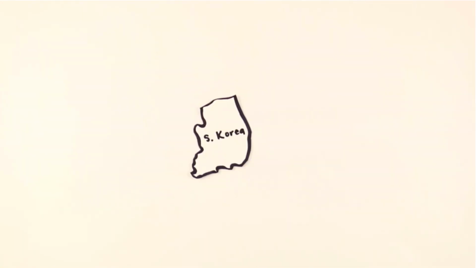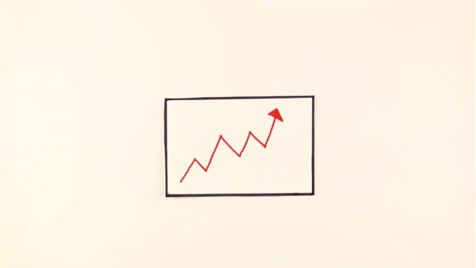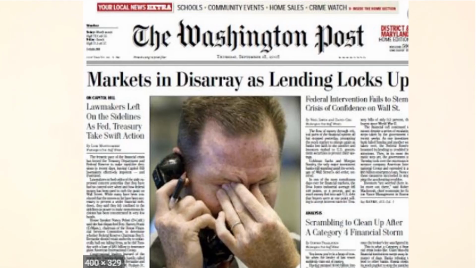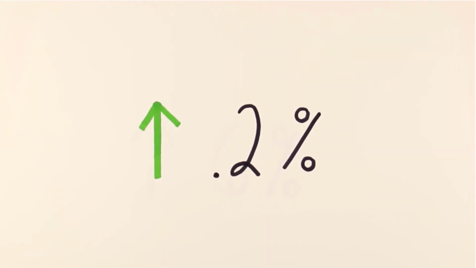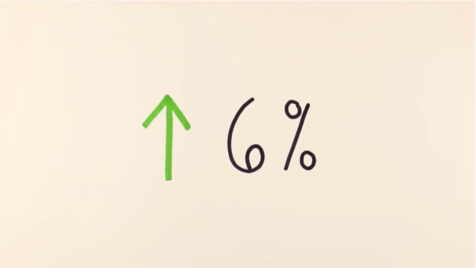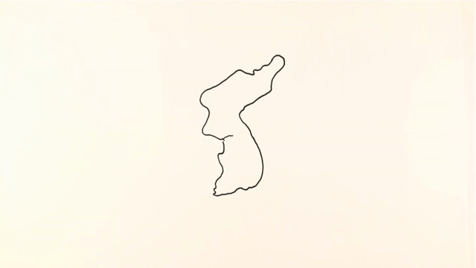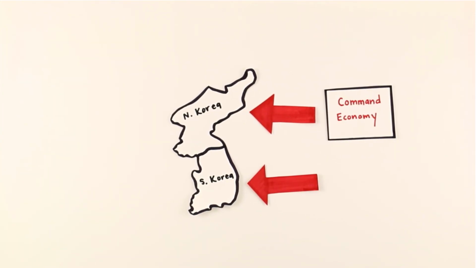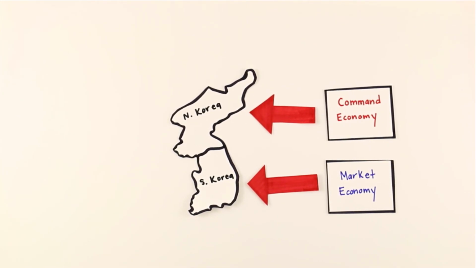In his article, Asia's Latest Miracle, Michael Schumann writes about South Korea's unprecedented economic growth in the 2000s. He notes that South Korea's innovation in technology has launched an economic miracle. Even during the economic downturn of 2009, when most countries' economies were experiencing negative growth, South Korea's GDP still grew by 0.2%, and the next year it grew by 6%. What began as one country became two. These case studies provide an unparalleled side-by-side comparison of a command economy and a market economy.